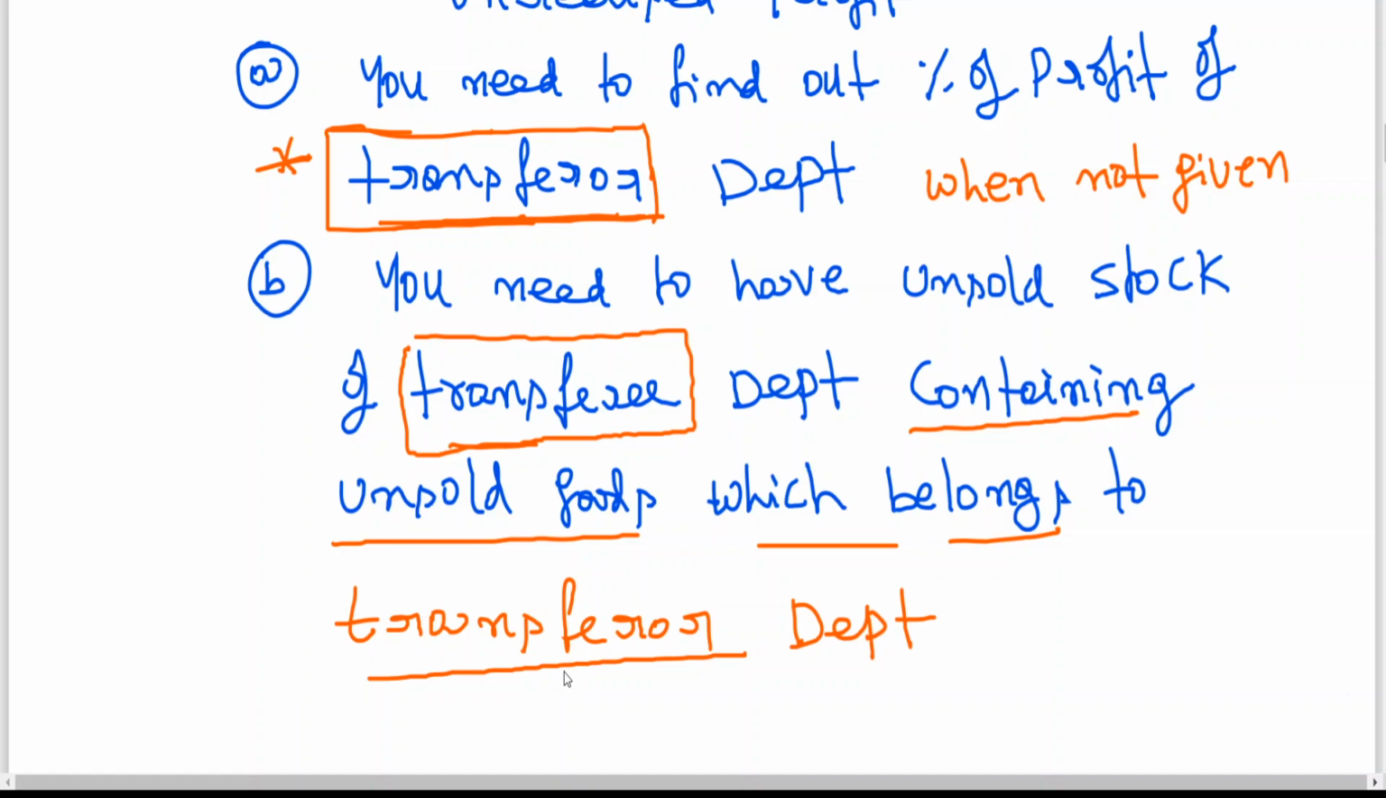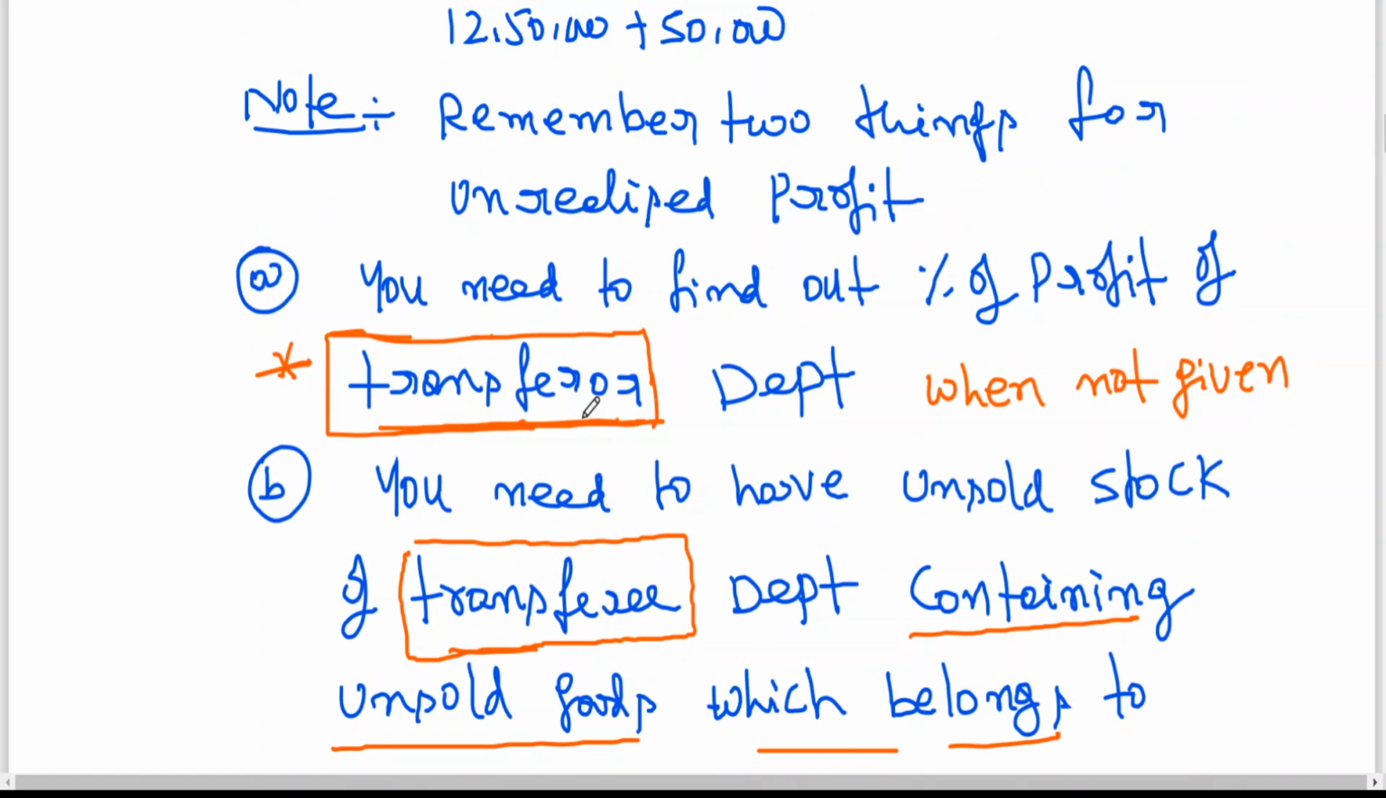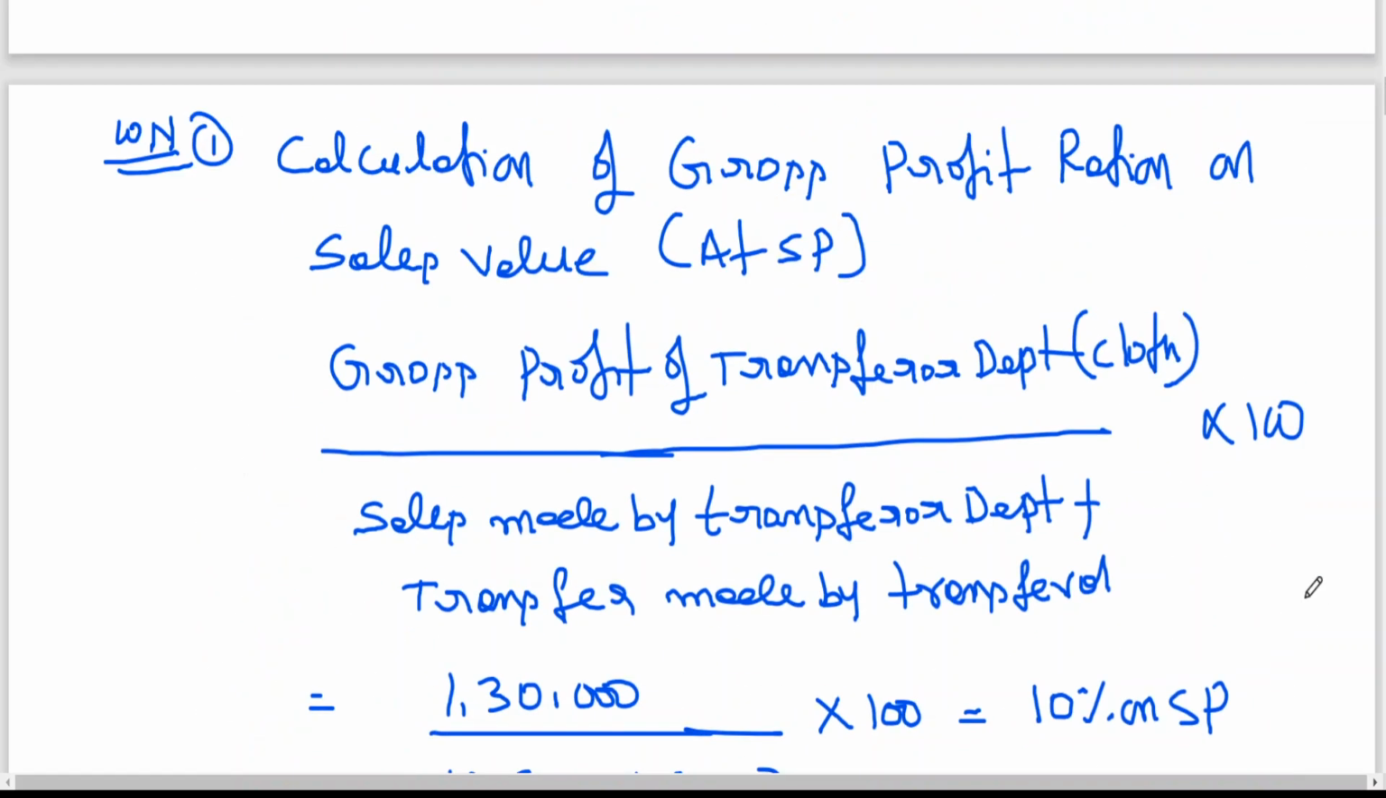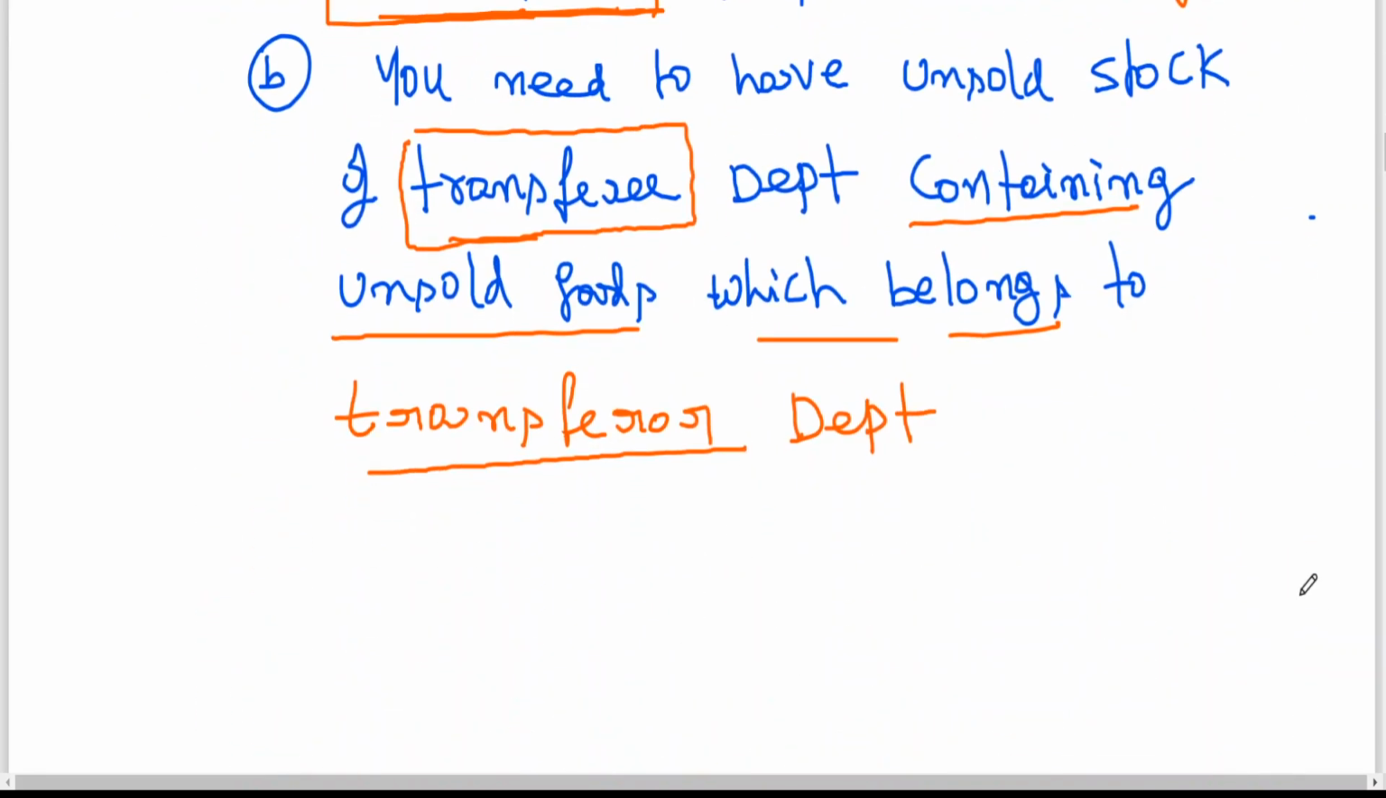In this case, which is transferor cloth, which is transferee outfitting department. These 2 points, if you remember, you can do any problem. Remember 2 things for unrealized profit. Okay, now come back to next point. So now I have to find out working note 1 is completed, working notes number 2.